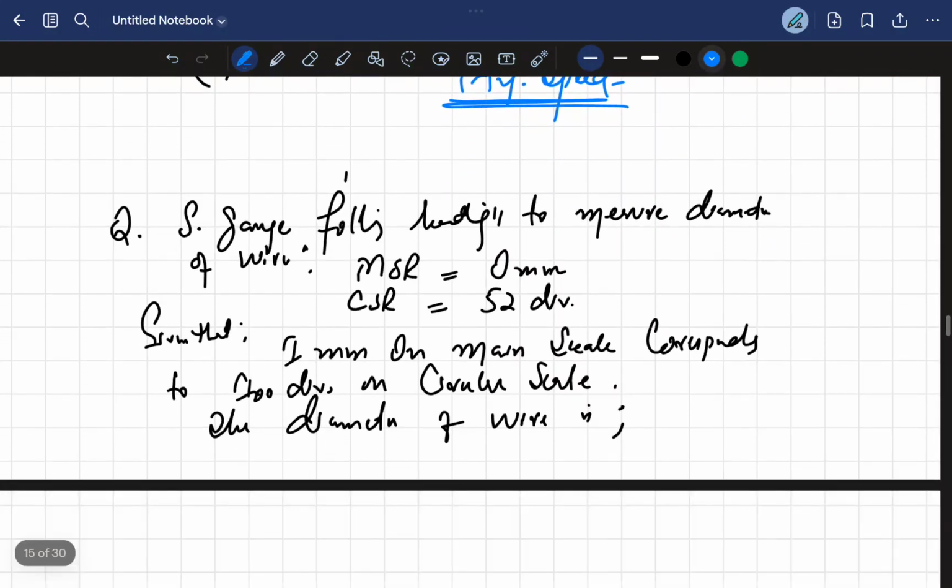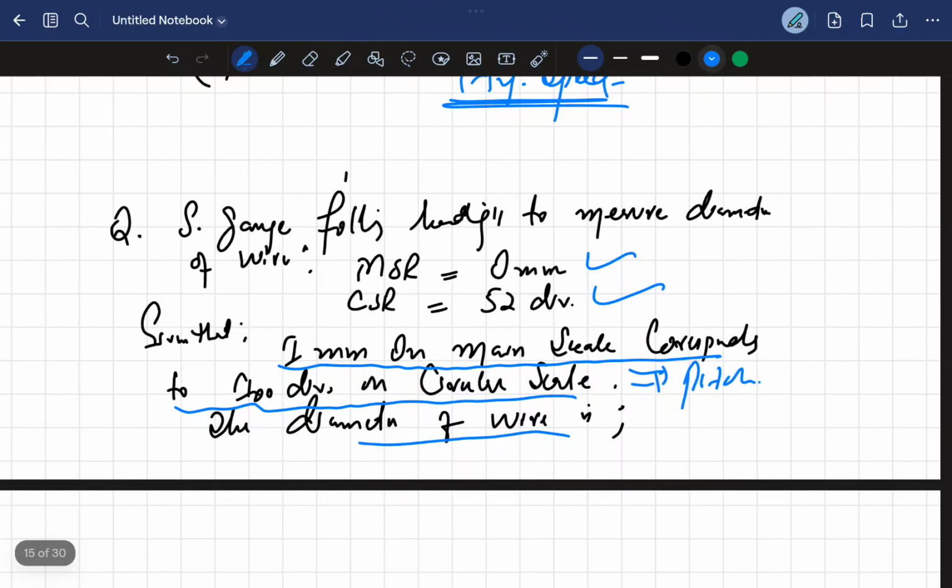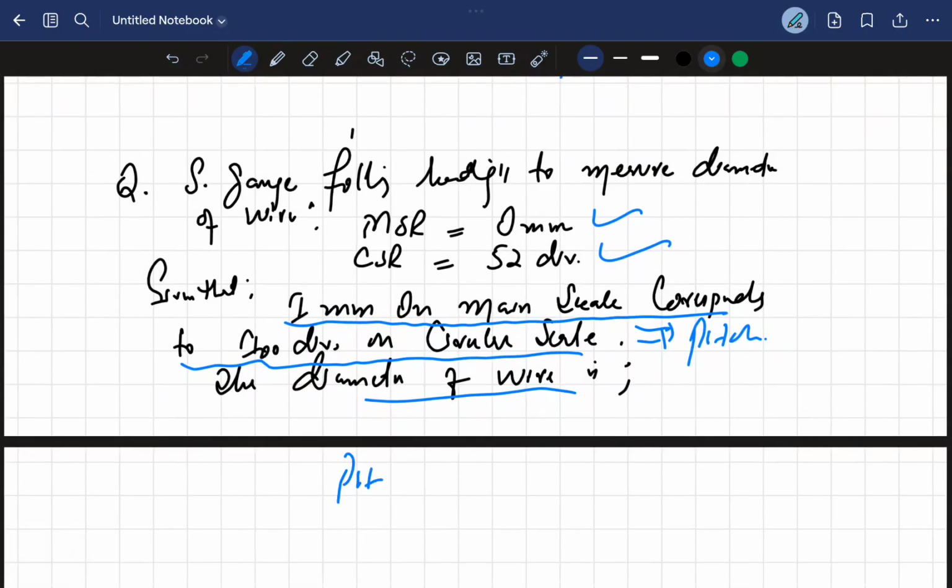See, a screw gauge has the following readings to measure the diameter of a wire. The main scale reading is given, the circular scale reading is given. 1 millimeter on the main scale corresponds to 100 divisions on the circular scale. That's the pitch that's given. The diameter of the wire is... We have to calculate what? The least count. Pitch is given, like 1 millimeter.